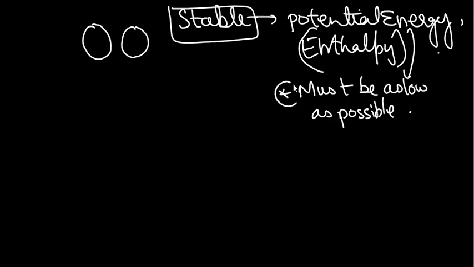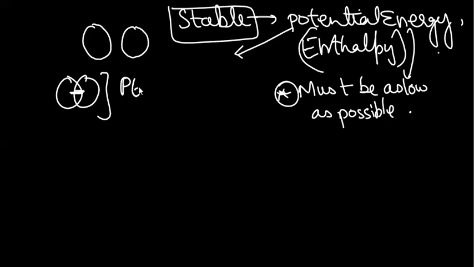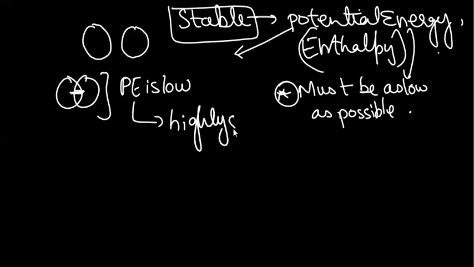This is something I want you guys to learn. I'll explain this in a bit. Potential energy actually refers to the energy which is hidden within the atoms, within the bonds of the atom. If there are two atoms linked together by some sort of attraction, and their potential energy is low, then we can say that it's highly stable.